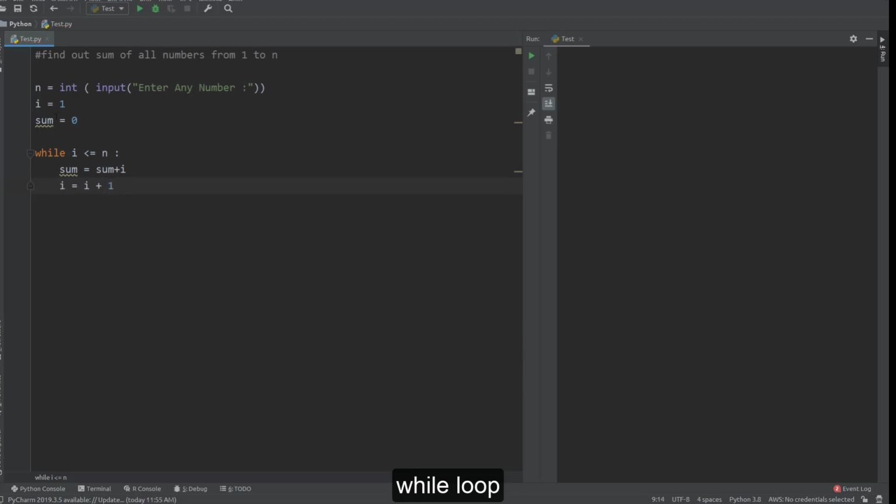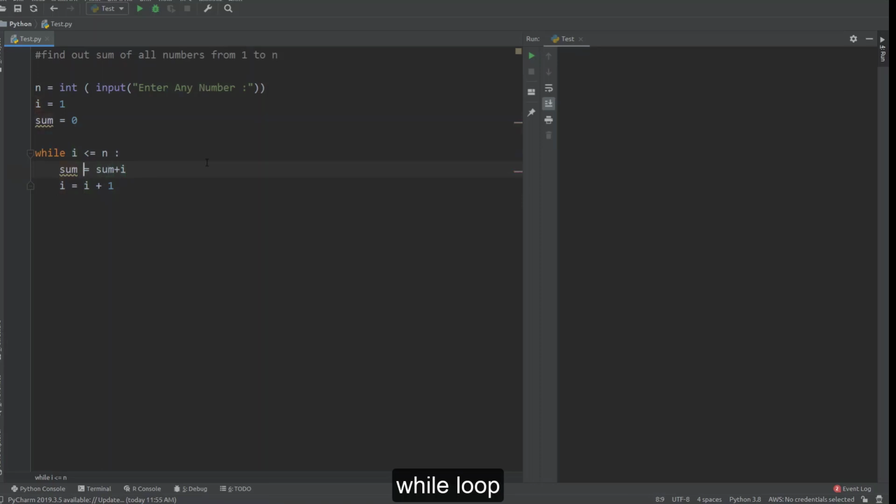See how this loop will work. The initial value of i is 1. The condition becomes true, then we add 1 to the sum. Next we increment the value of i by 1, so i will be 2. It checks the condition, adds 2 to the sum, then 3, 4. This will continue while i is less than or equal to n. Once the value of i exceeds n, this loop will break.